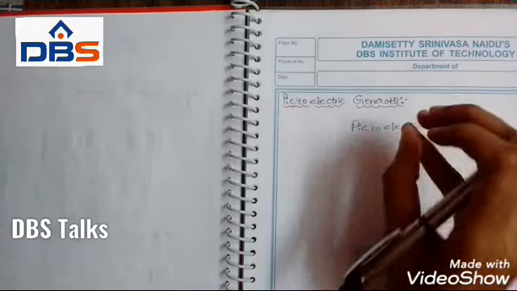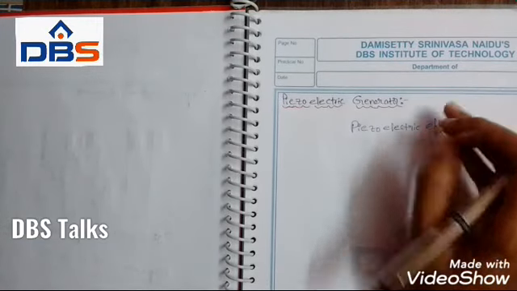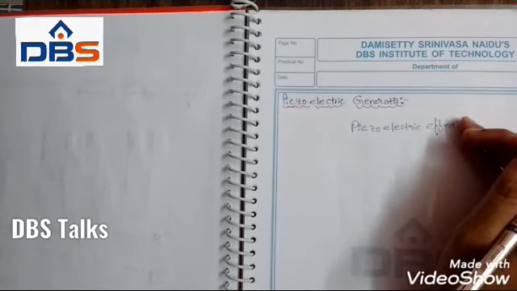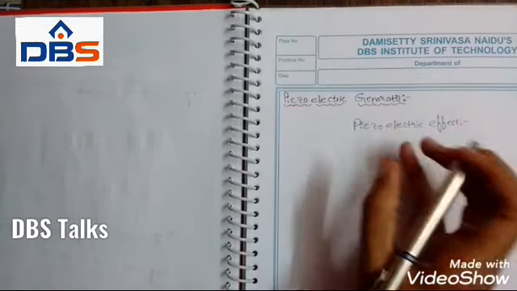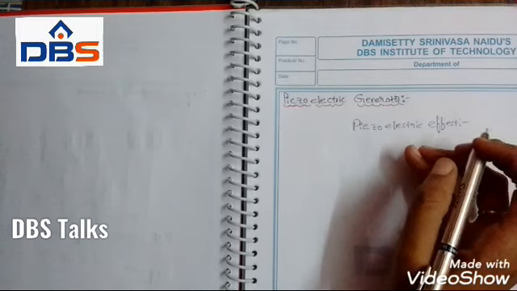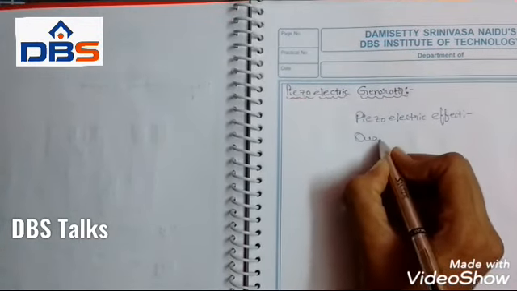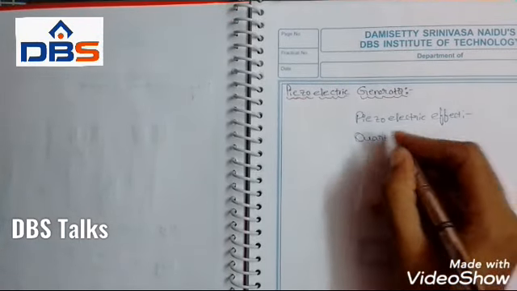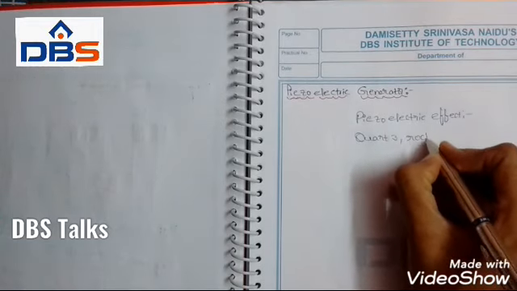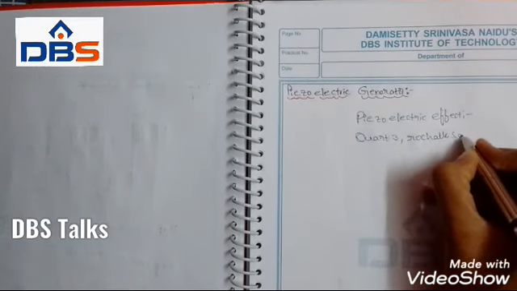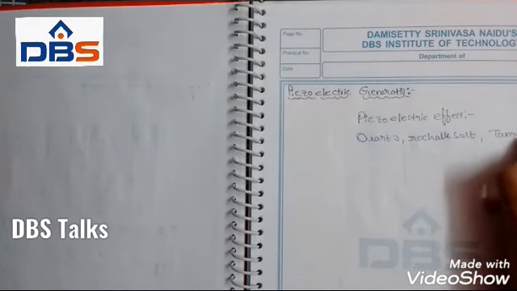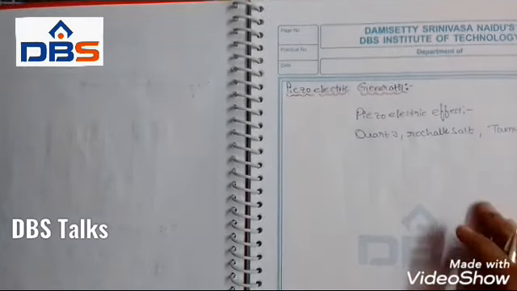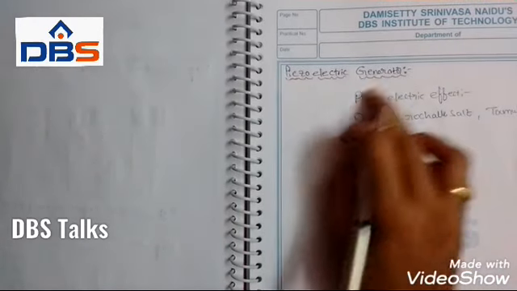It is the only generator which produces high frequency ultrasonics, and the piezoelectric effect uses piezoelectric materials such as quartz, Rochelle salt, or tourmaline.